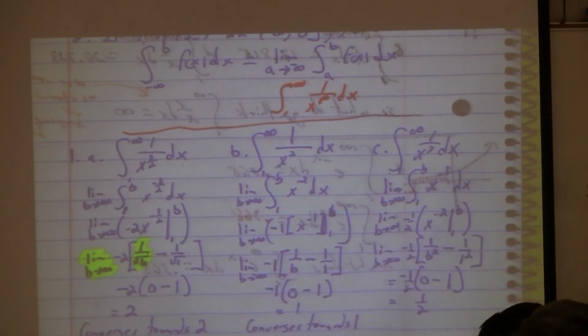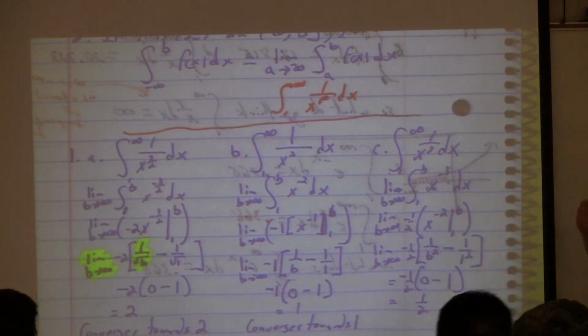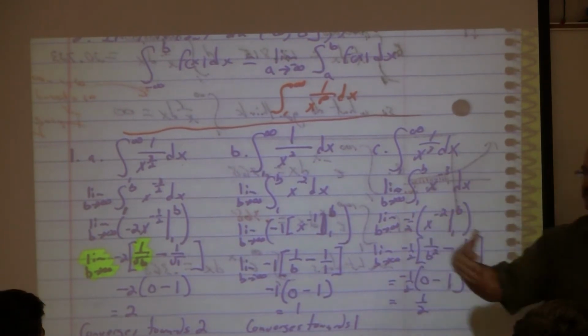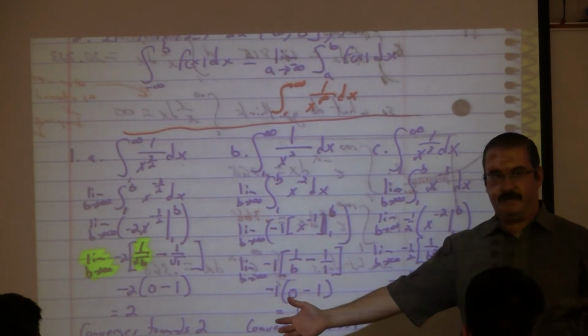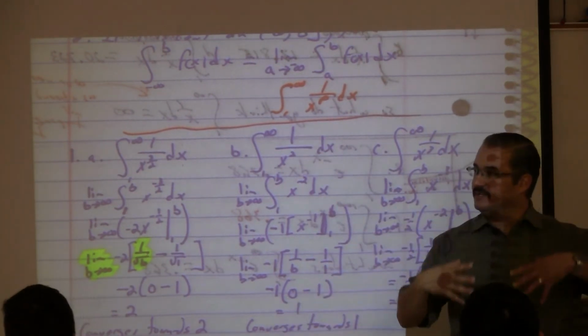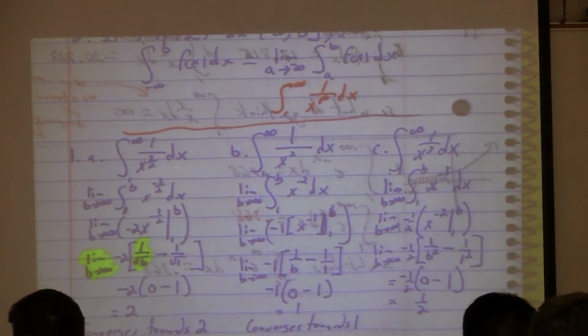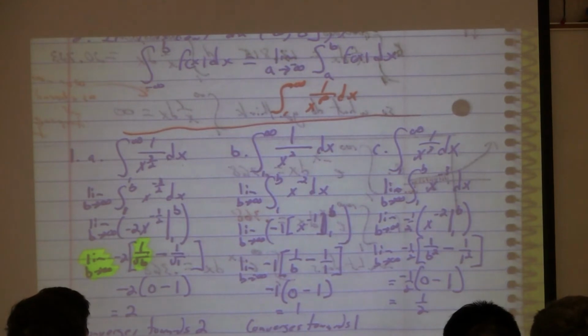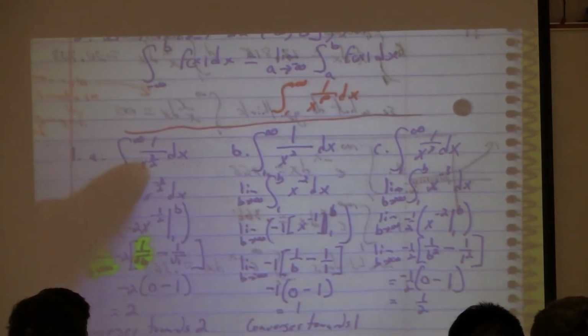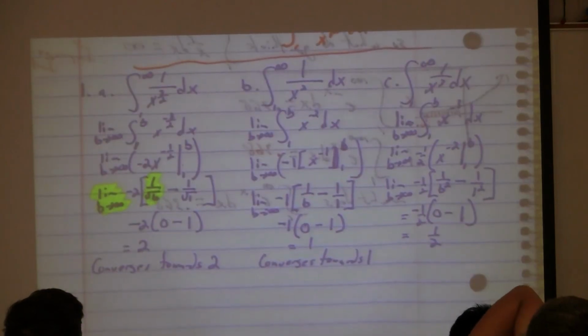Now this could be a problem on a multiple choice. You get something that looks like this, and you'll be able to answer the question really quickly. You have answer choices that say converge to a number, or diverge. If you're able to recognize that it's something in this form, what I'm going to show you next is going to help you answer that question that much faster. But before I go there, let's see if there's any correlation between the power and the answer. There is a pattern, but I don't know if you can recognize it.